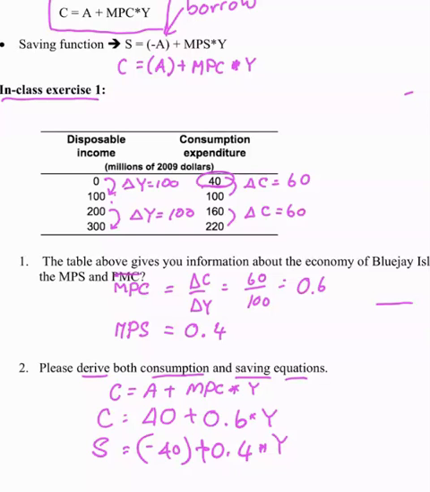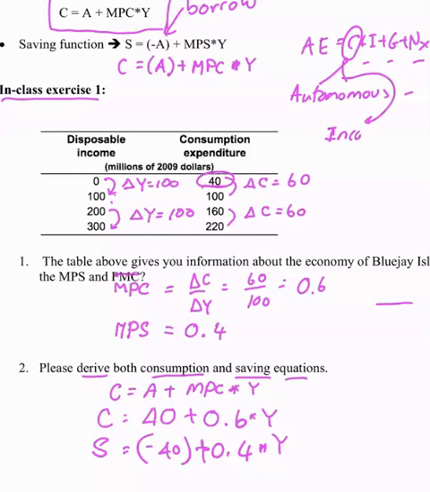In our aggregate expenditure model, C plus I plus G plus NX, we are going to assume everything else is autonomous except consumption, which has two parts: autonomous, and the other part is income induced. So one part of consumption is autonomous, and another part of consumption is induced by the level of income. All right, now let's do further, please.